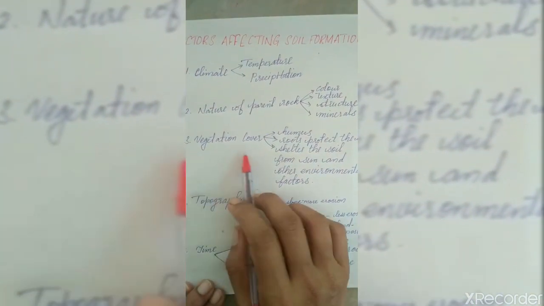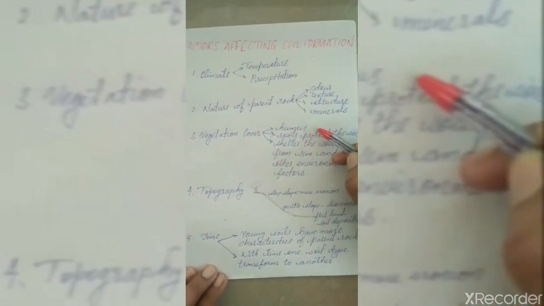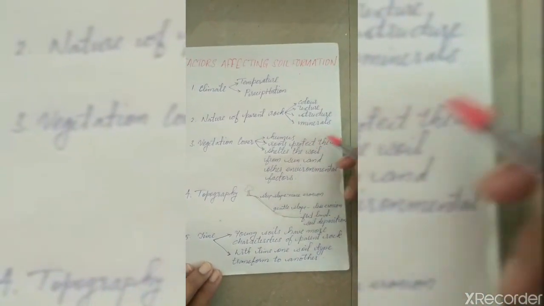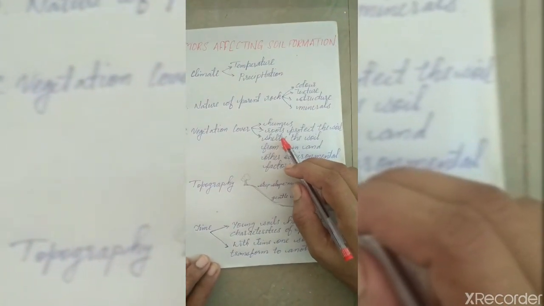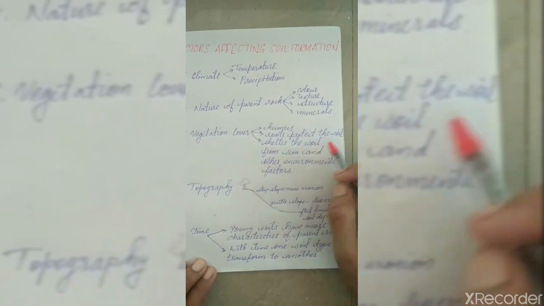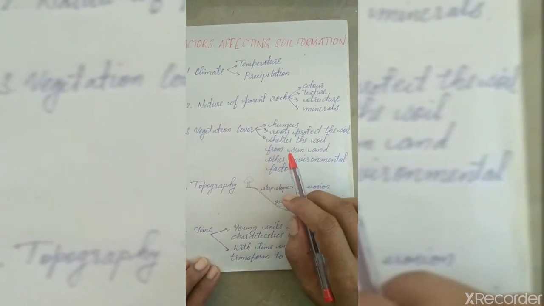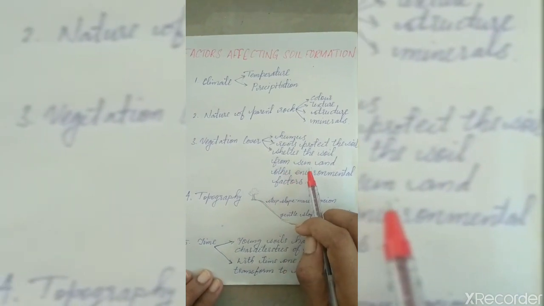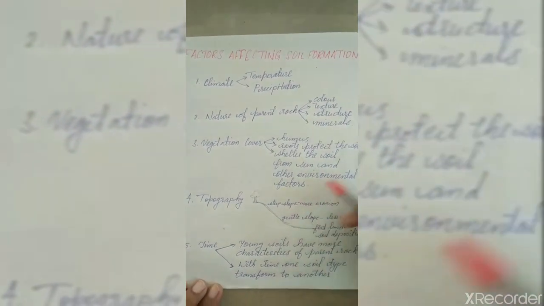Next, the vegetation cover. Vegetation cover provides humus that increases the fertility of the soil. The roots of trees and plants protect the soil from erosion. And the trees shelter the soil from the sun and other environmental factors.